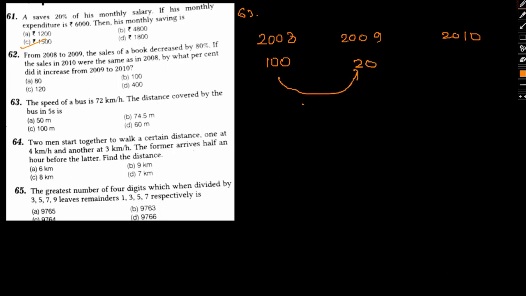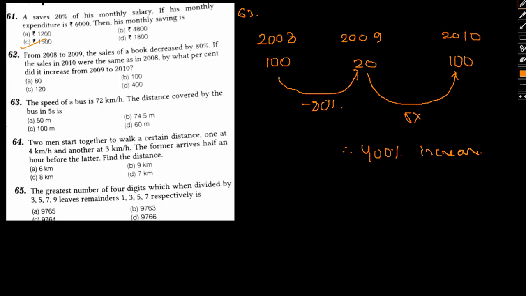Okay, 2009, so minus 80%. And in 2010 basically the sales were the same as 2008, that is 100. Okay, so we have seen an increase of 5 times, that is, a 400% increase.